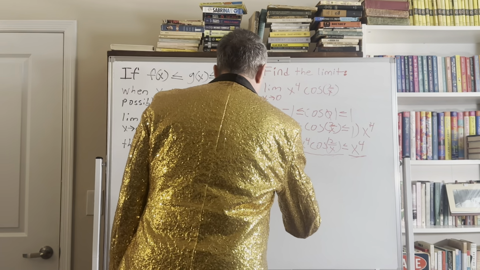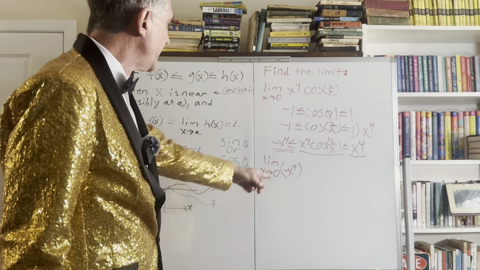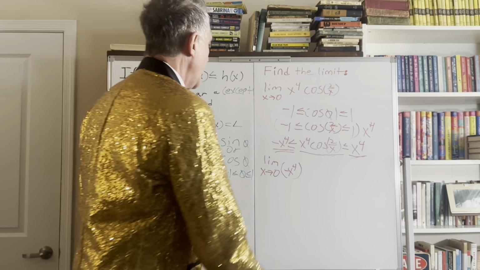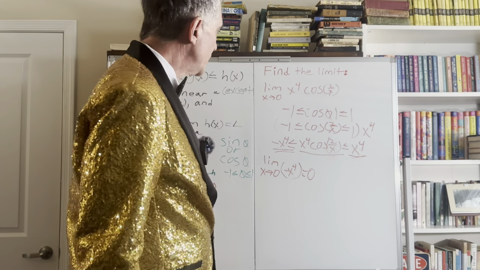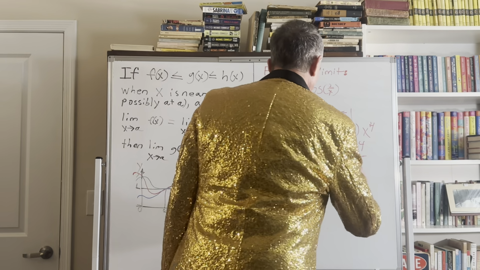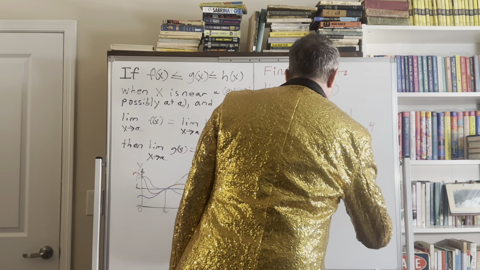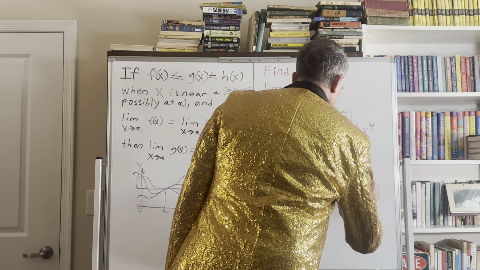So I'm going to take the limit of the bottom function as x approaches 0 of negative x to the fourth. Well, direct substitution will take care of this situation. If I plug in 0 for our x value, that's going to give us a whopping 0. Doesn't get any more magical than that, does it? Well, the top function, x to the fourth, let's do the same limit and see if this shakes out properly. We've got x approaching 0 here as well. I've got my x to the fourth.